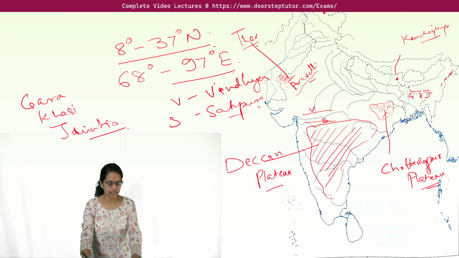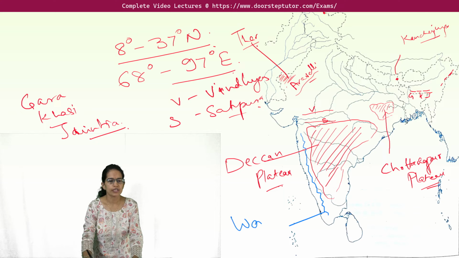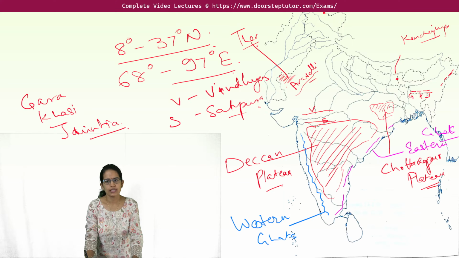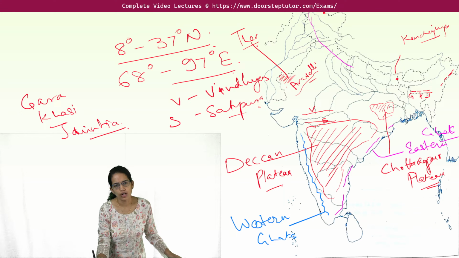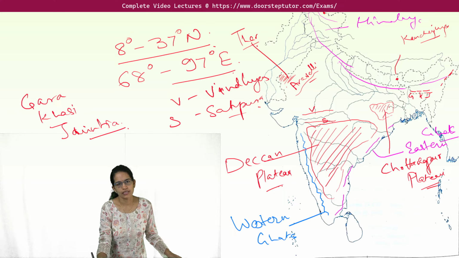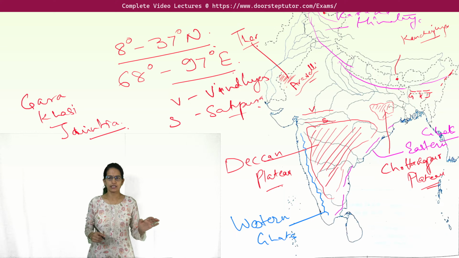Then we have the Western Ghats and the Eastern Ghats. So this is the region of the Western Ghats. When we mark the Western Ghats, we mark them in continuum. Very, very important to note. However, when I mark the Eastern Ghats, they are broken. So these are the Eastern Ghats. We covered Eastern Ghats, Western Ghats, and then this is the Himalayan range. Across the region here, we say this is the Himalayan range, and above the Himalayan range lies the Karakoram range. Clear? So major mountains we have covered.